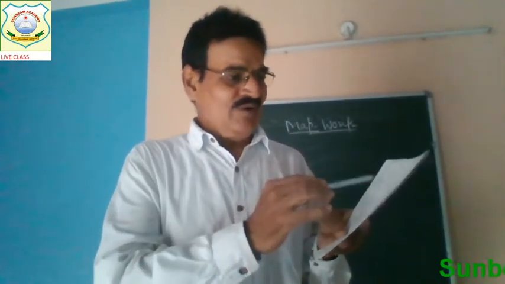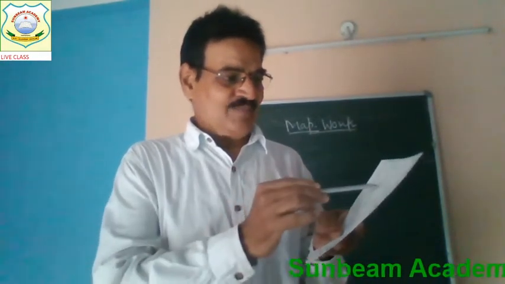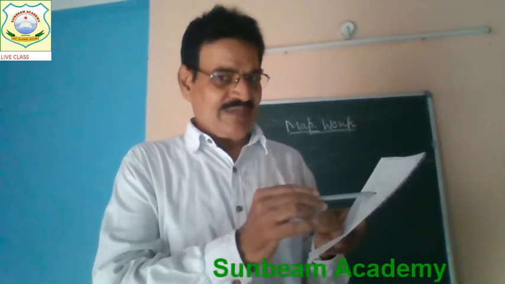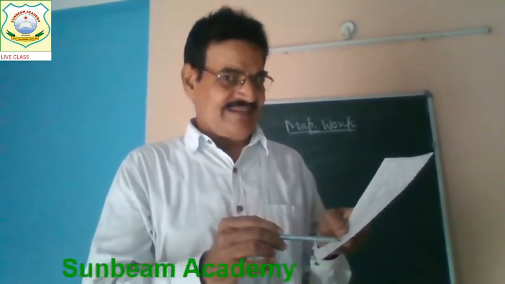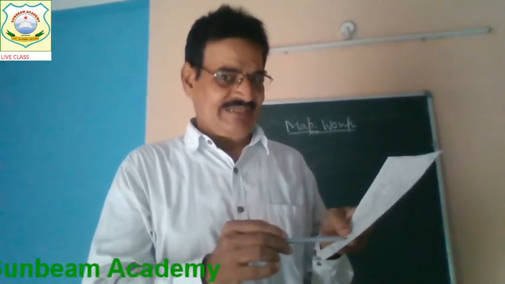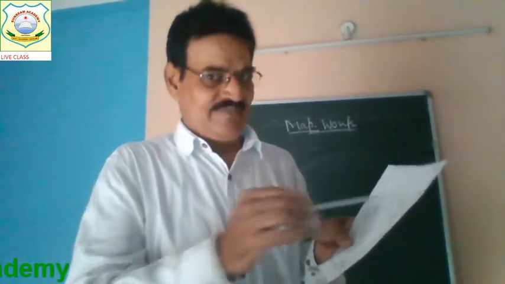At point 1, which place is there, that will be written. At point 2, which place is there, you have to identify. We have to match 3, 4, 5, understand.